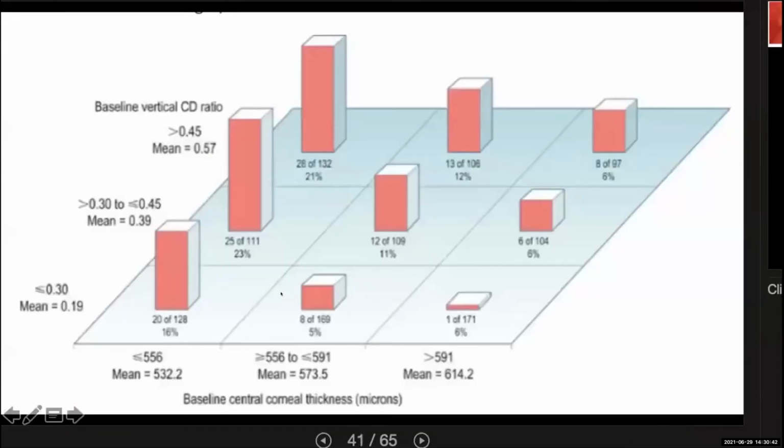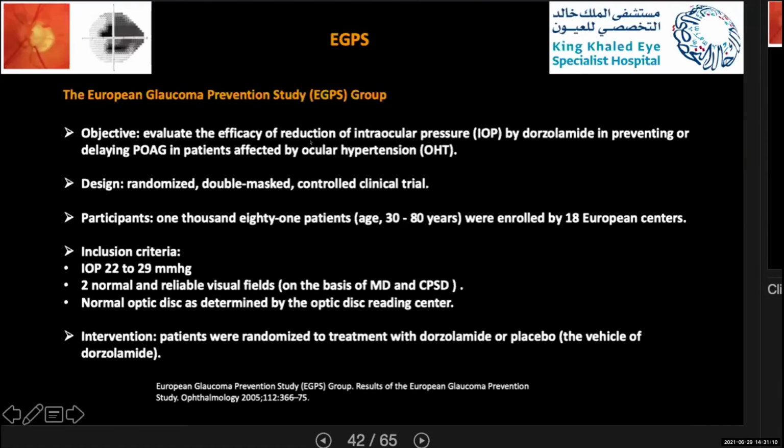Also, they combined this with the cup disc ratio, the vertical cup disc ratio. If you find the first square here, the cup disc ratio is less than 0.3, which is normal, and still the corneal thickness less than 555 is a risk factor alone, and it increases once the cup disc ratio increases.